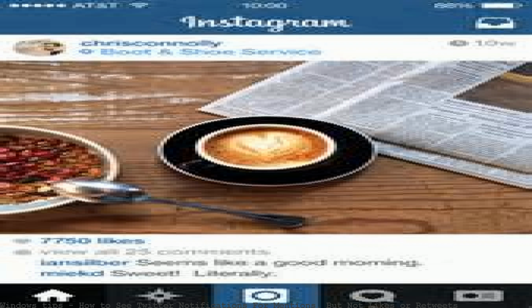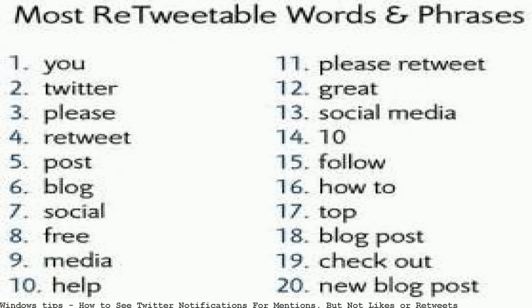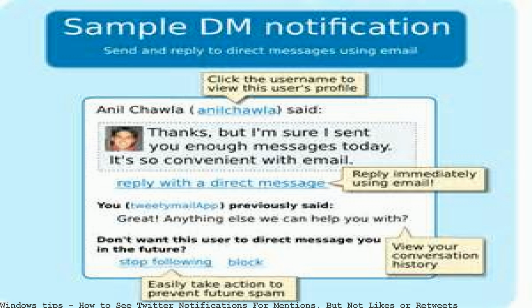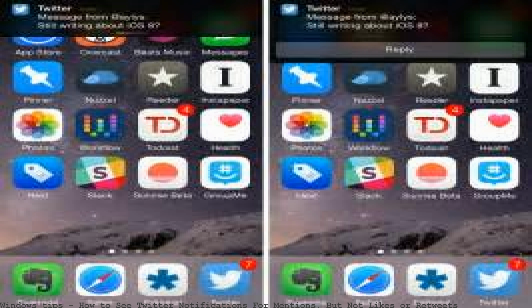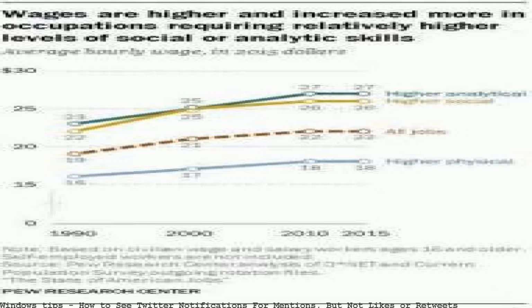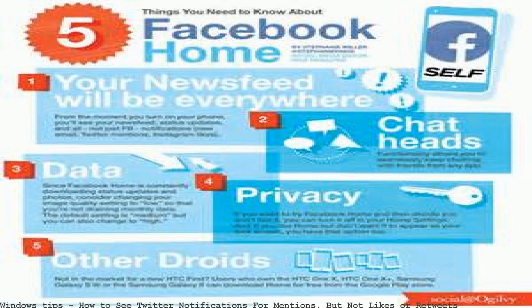If you'd like to see every single mention, how to see Twitter notifications for mentions, but not likes or retweets. Tutorials. How to see Twitter notifications for mentions, but not likes, overflow with dozens of notifications for likes, mentions, notifications, retweets, Twitter. How-To Geek.